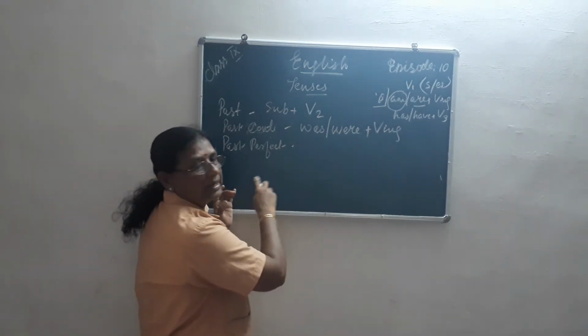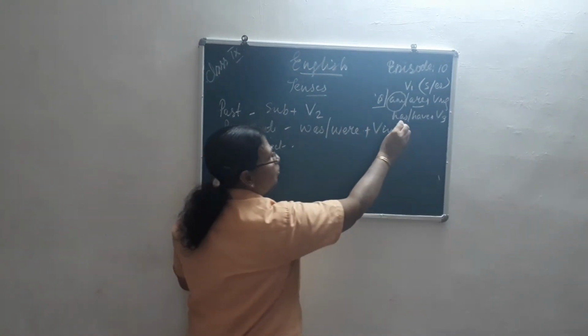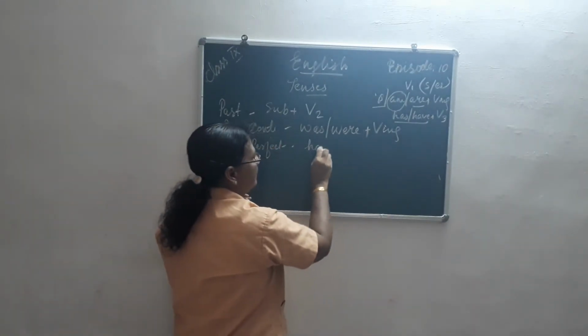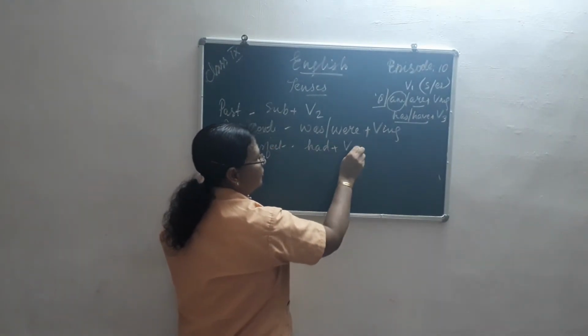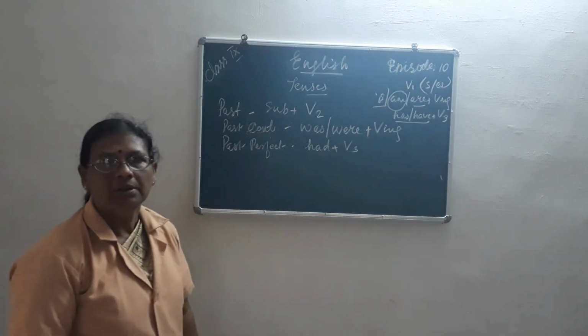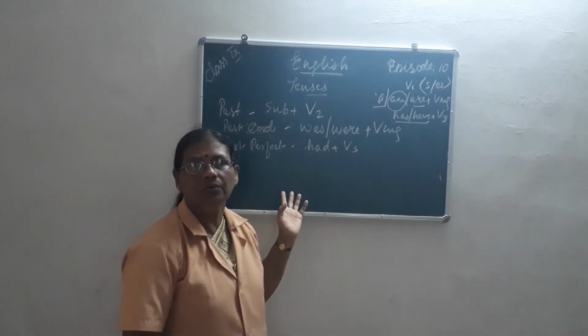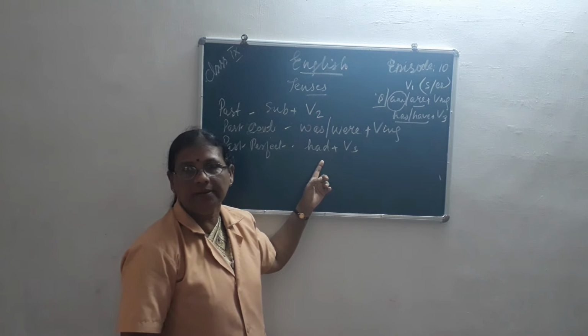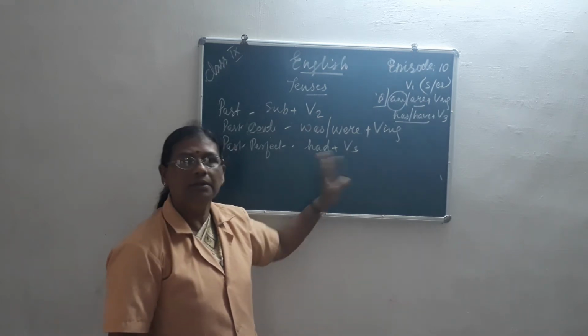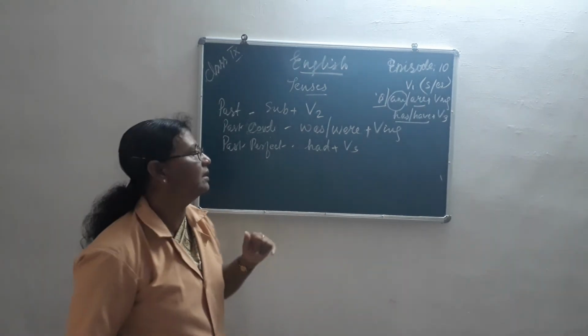Now coming to the past, in both the cases only one is there, had plus third form of the verb, either it is singular or plural. What is the only helping word? Had. Then the verb is all the same, only the third form.